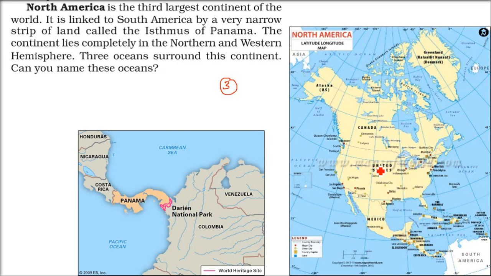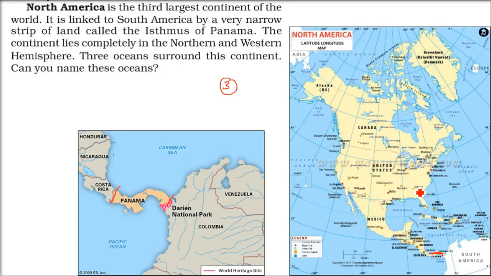And one more important thing is it has a lot of connection with South America. So it is combined by what? It is combined by the Isthmus of Panama. Panama Jal Sandhi. This portion which I am highlighting is the part of the Isthmus of Panama. That is how these continents are linked.